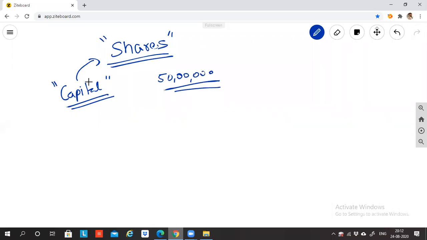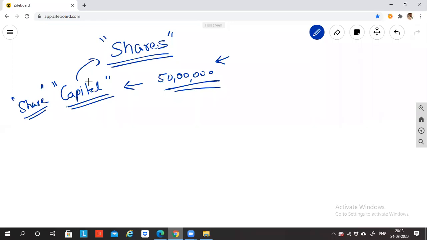Let's assume that this 50 lakhs is a very huge amount. Is it possible for one person to invest this 50 lakh rupees? No, sir, not possible. Just imagine this is 50 lakh crores, even for easier understanding. That much huge amount, not possible, right? For simplicity, I'm taking 50 lakh rupees. This 50 lakh is called capital, and this is called share capital.